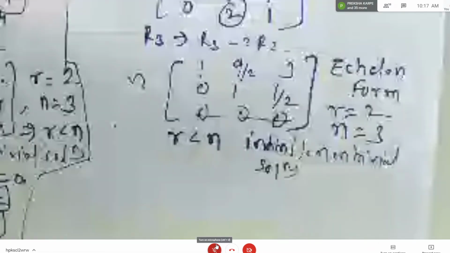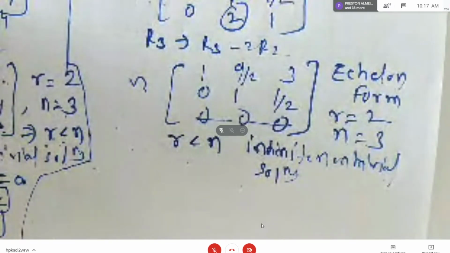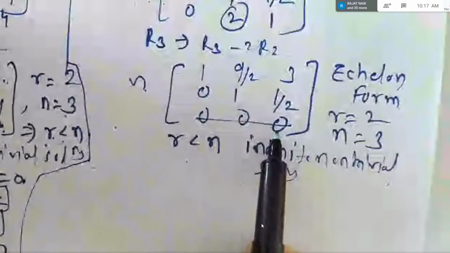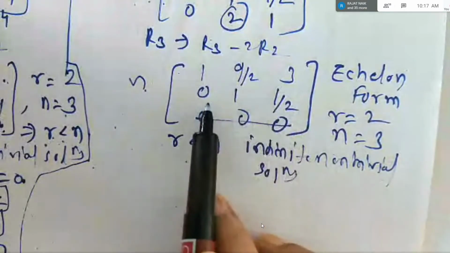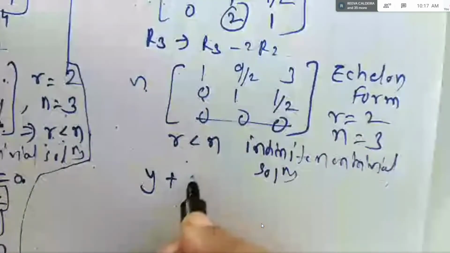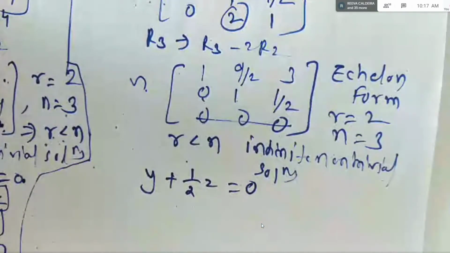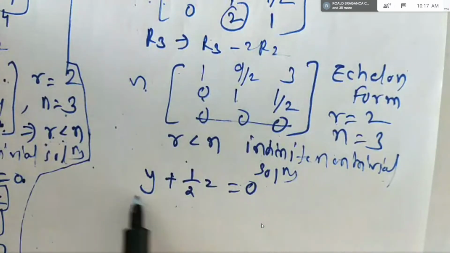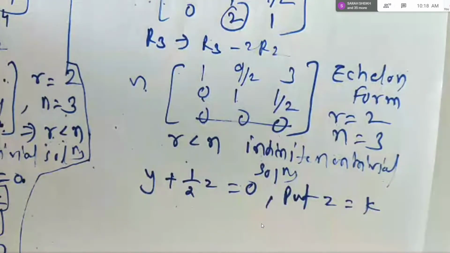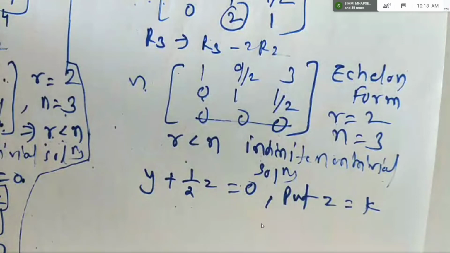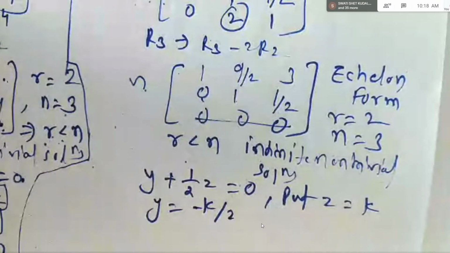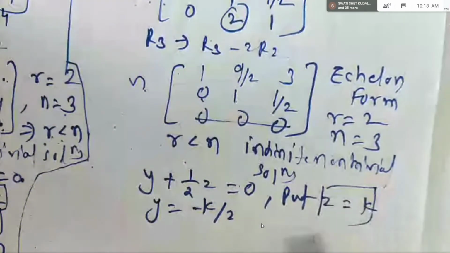If you have any doubt, you can unmute and ask me. And now how are we going to start? We are going to start with the second last row. Why not the last row? Because it is already 0, we cannot do anything. So the second last row says 0x, which we don't write, plus 1y plus 1 by 2z is equal to 0. Now as usual, one equation, two unknowns, so you can choose any one as k. I am choosing z is equal to k. Even if you take y is equal to k, there will not be any problem. So y is equal to minus k by 2. So you got z, you got y.